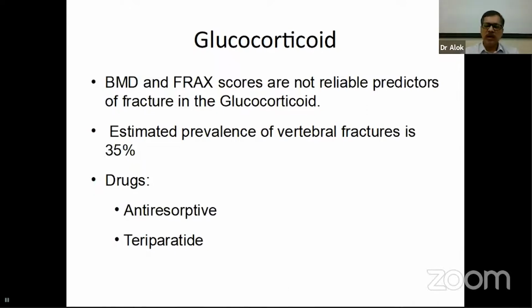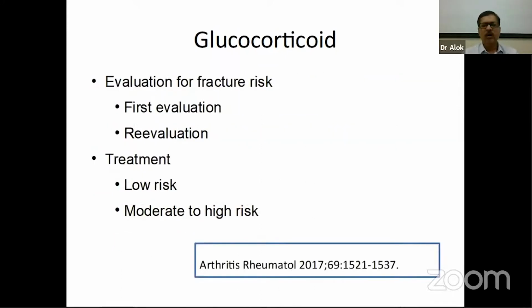There is a recommendation from the American College of Rheumatology regarding glucocorticoid use and the treatment and prevention of osteoporosis related to glucocorticoid use. This recommendation came in 2017 and said that all patients who are given glucocorticoid in any amount should be evaluated. The first evaluation should happen at 6 months, and the evaluation should depend upon the age of the patient.